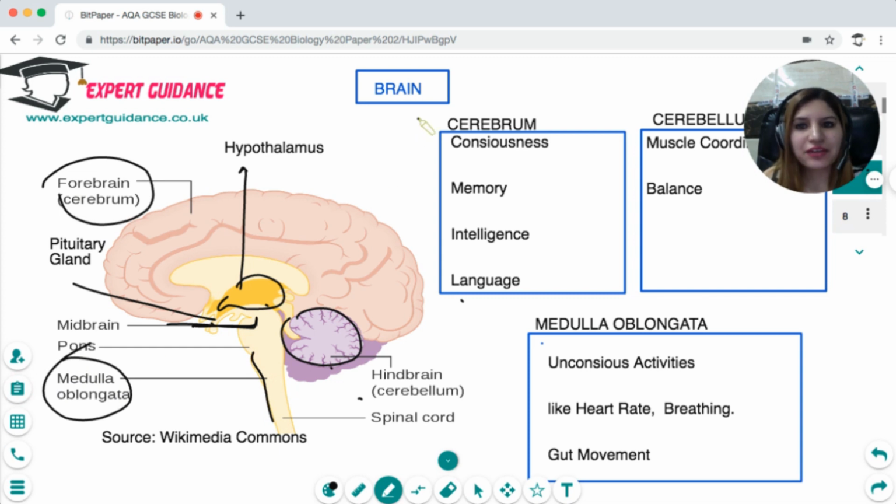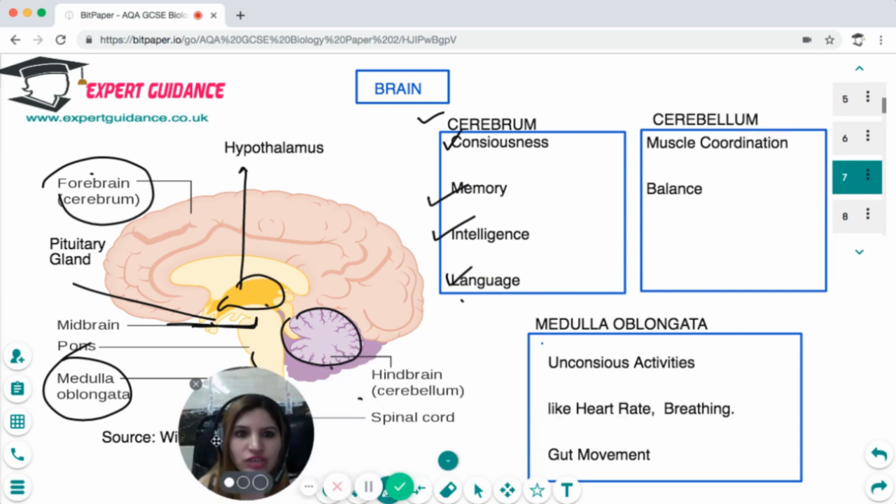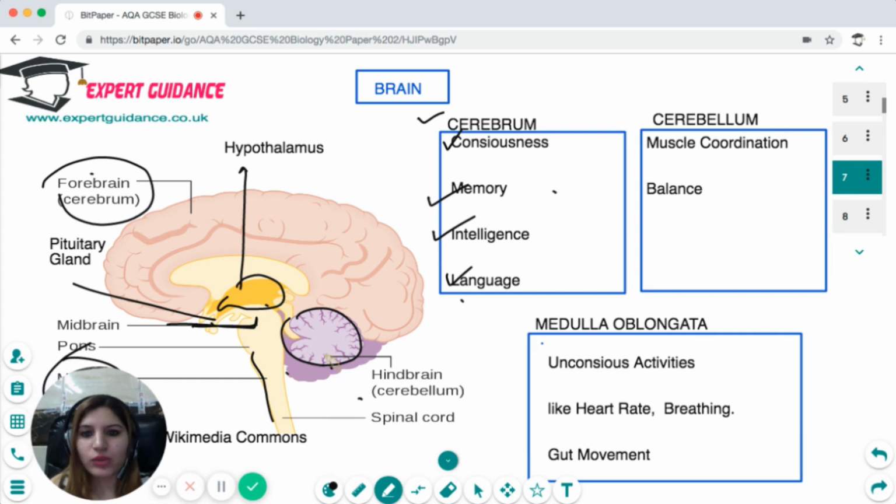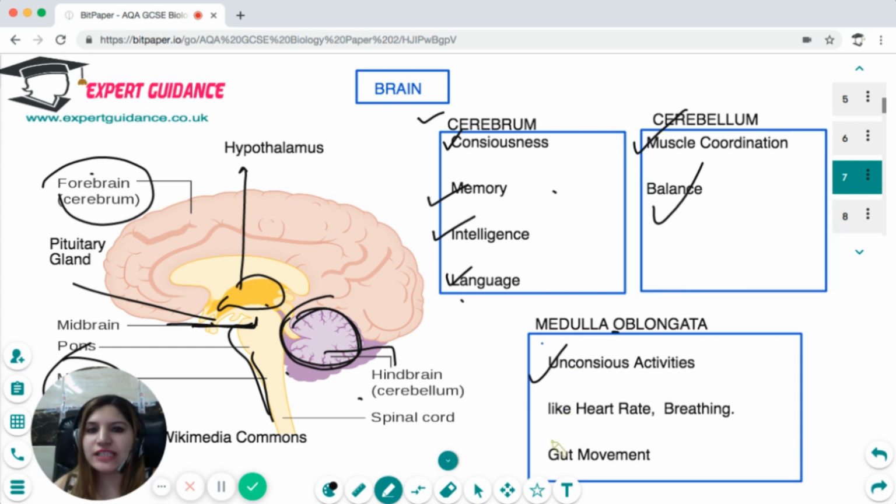Now the cerebrum, which is your forebrain, is responsible for your consciousness, memory, intelligence, and language. The cerebellum, which is the hindbrain here, a round structure, is responsible for muscle coordination and balance. And this long stalk, the medulla oblongata, is responsible for unconscious activities like the heart rate, the breathing rate, and the gut movement. So you should know the labeling of each of these parts along with the function.